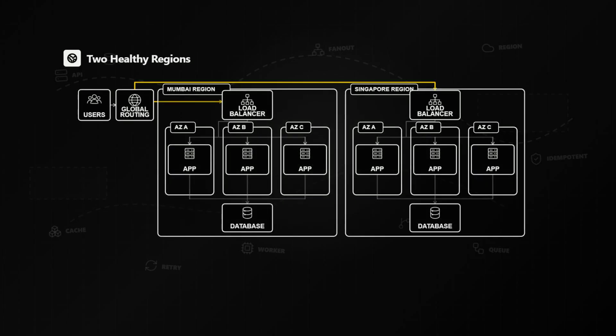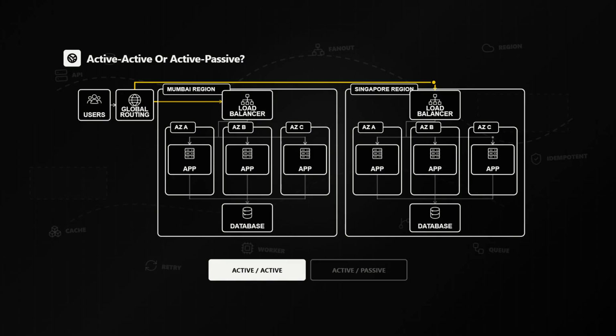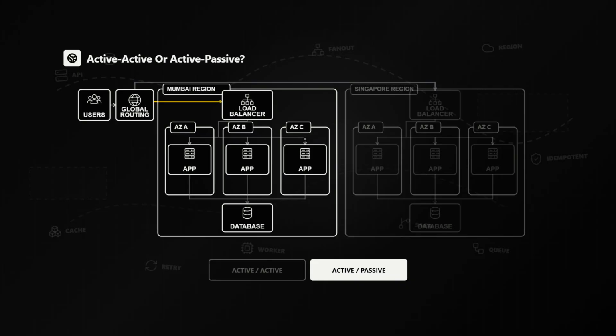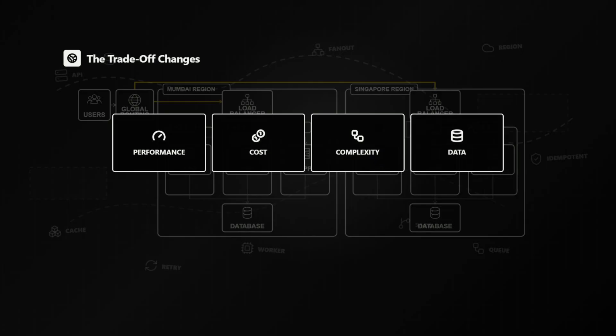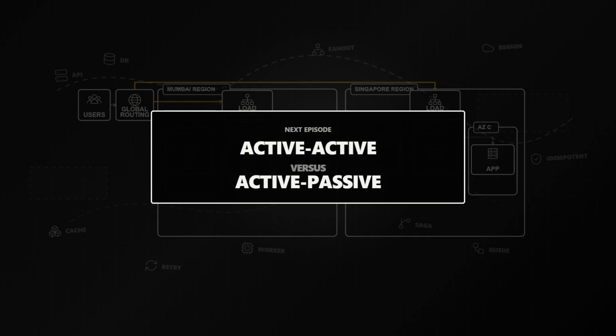But 2 healthy regions create a new architectural decision. Should Mumbai and Singapore both serve users all the time, or should one region wait until the other fails? That choice changes latency, cost, operational complexity, and the way data must be replicated. In the next episode, we will compare active-active and active-passive multi-region architectures and see when each model makes sense.